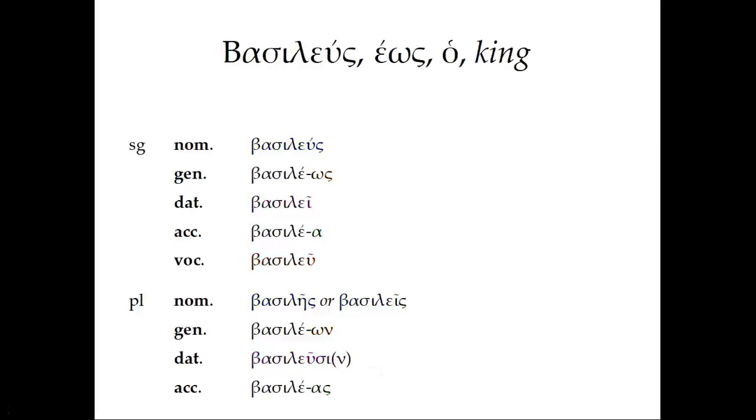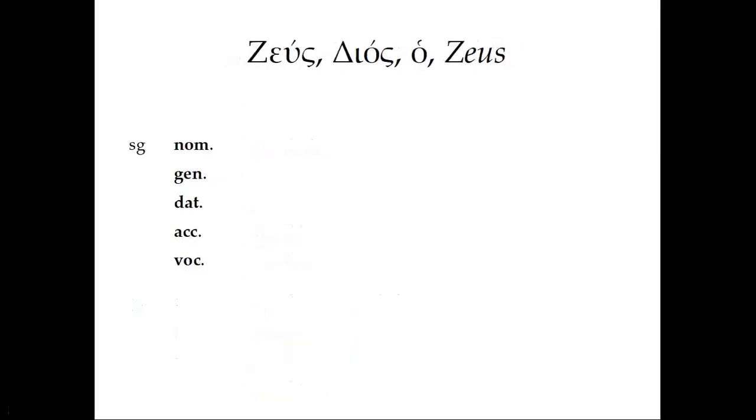And those are the forms, fairly irregular, of nouns like basileus. And a good number of third declension nouns end in this ending here, so it really is helpful to know these forms.